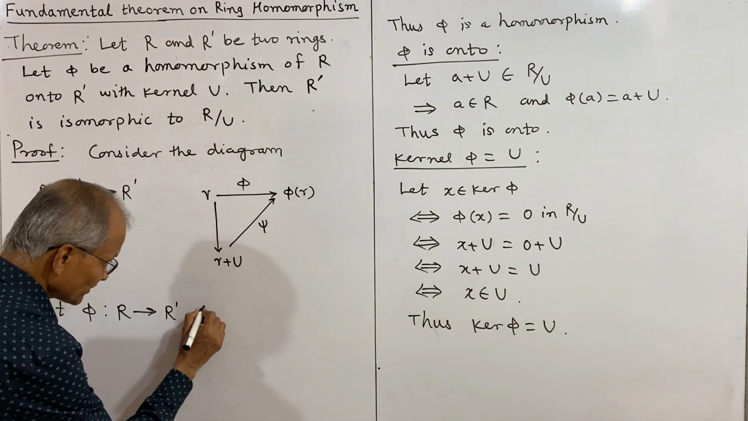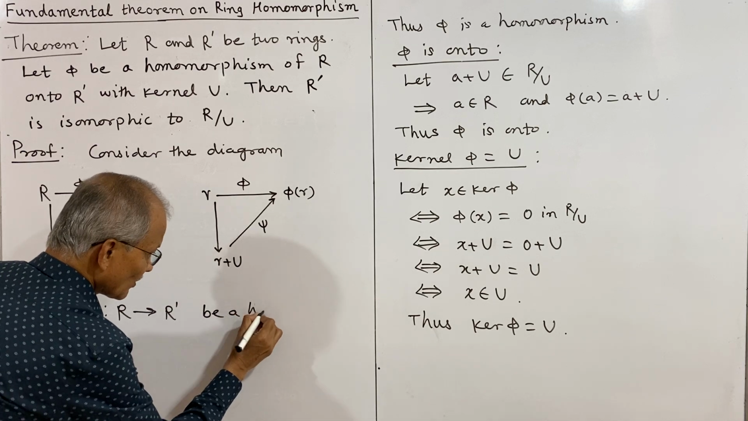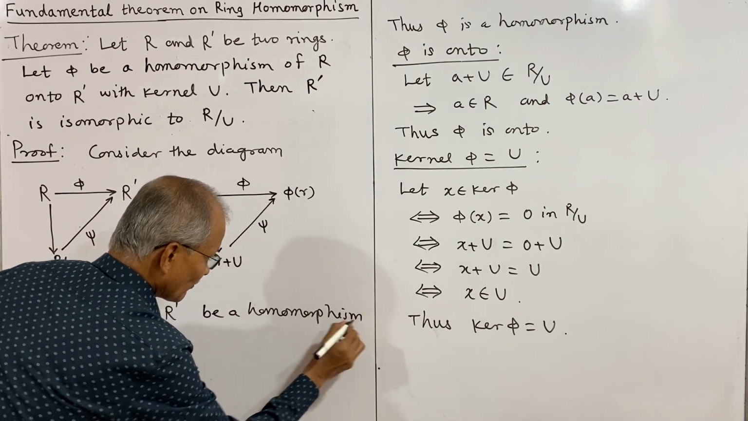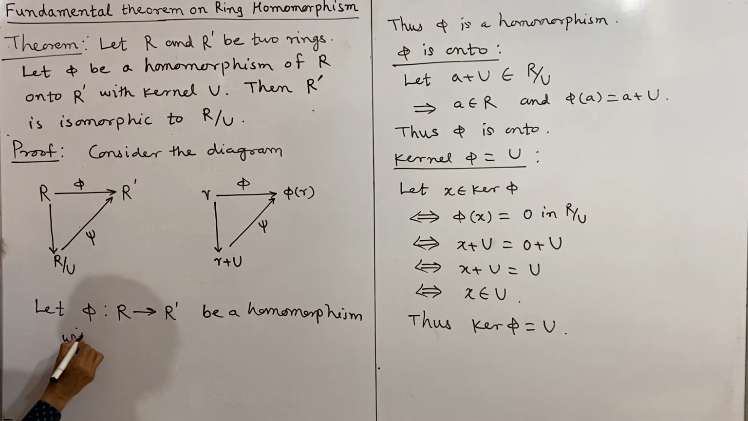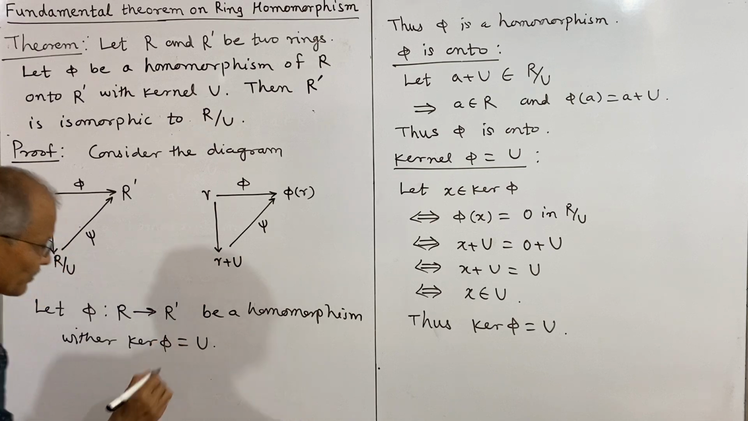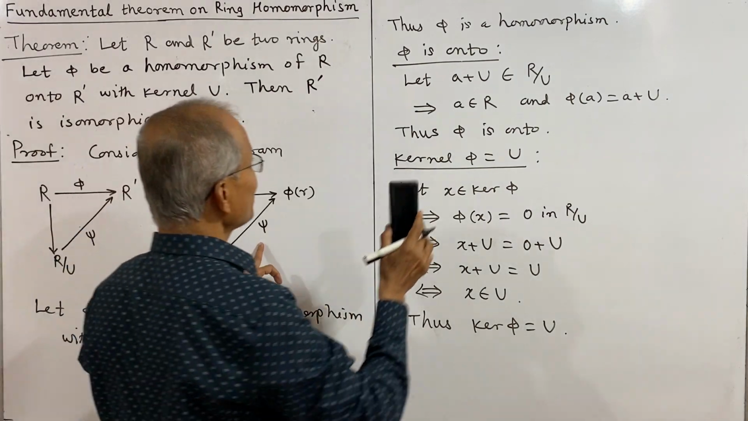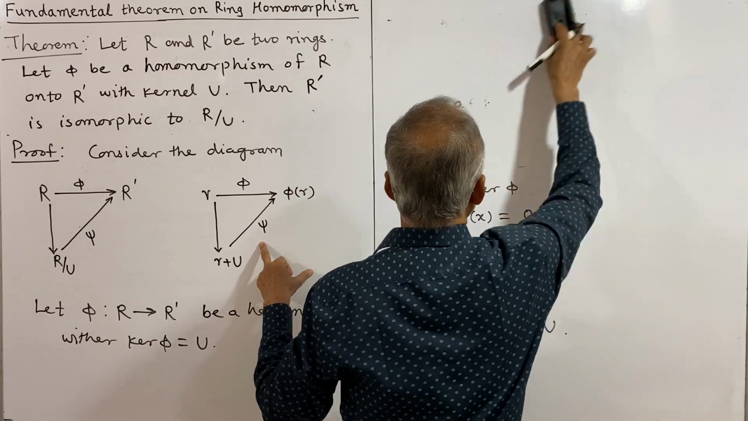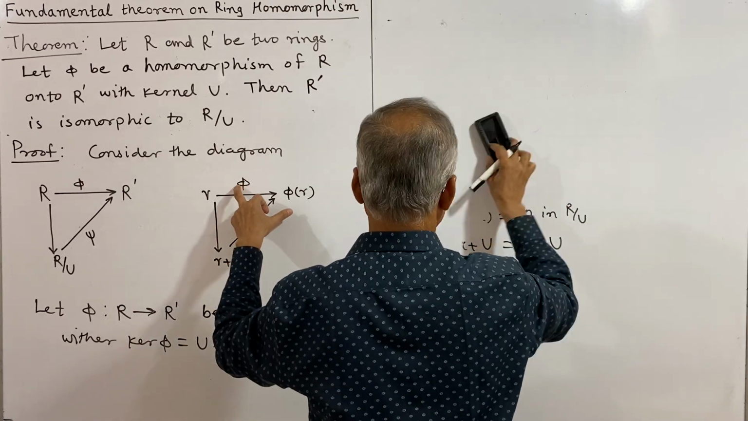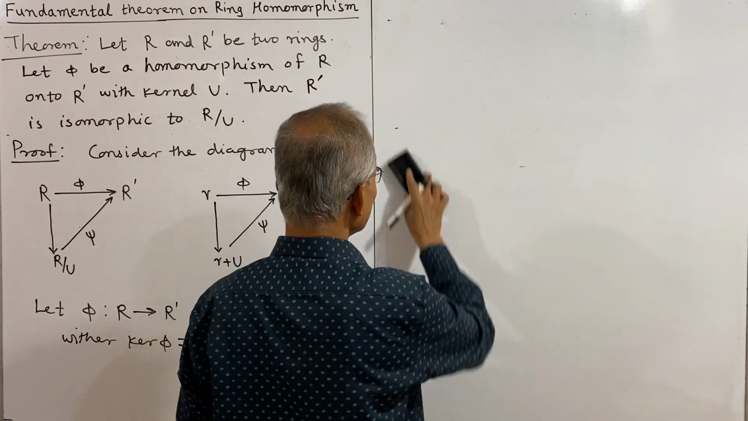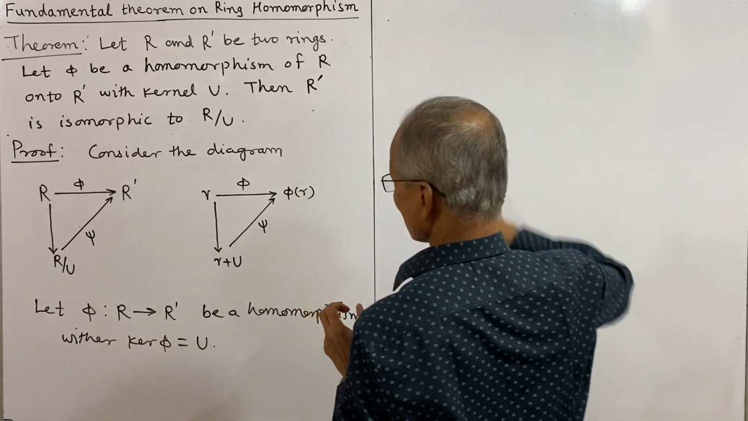Let phi be a homomorphism with kernel phi equal to U. Now we define this new mapping psi with the help of this phi, and then we shall prove this new mapping psi is an onto isomorphism.